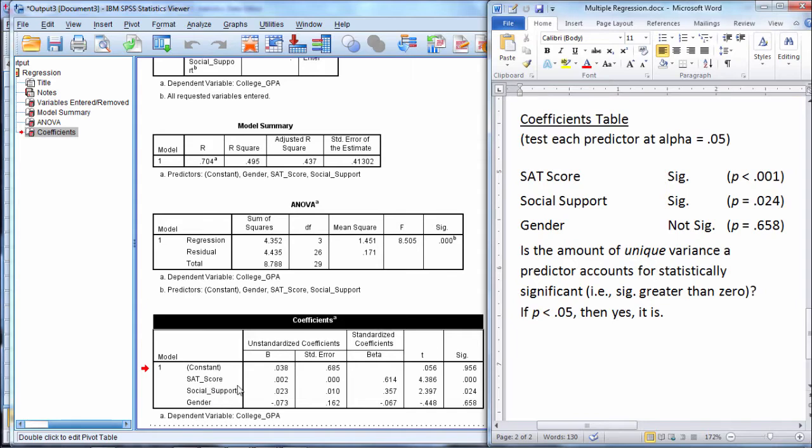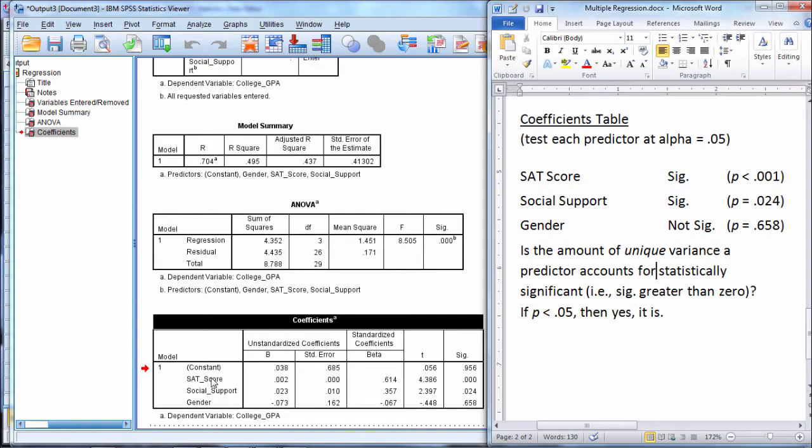Because if SAT score and social support were perfectly correlated, then that would mean that SAT score offers nothing uniquely in terms of predicting college GPA, and social support offers nothing uniquely in terms of predicting college GPA. Because whatever social support offers, SAT also offers completely.